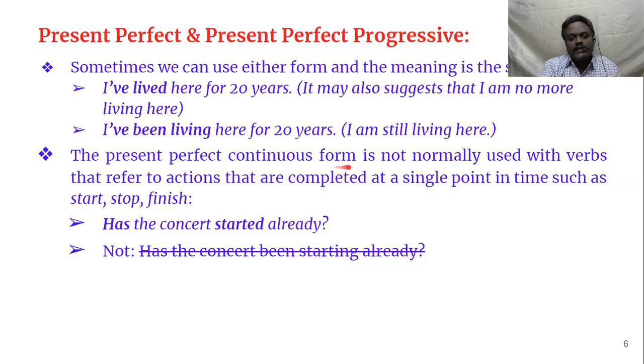The present perfect continuous form is not normally used with verbs that refer to actions that are completed at a single point in time, such as start, stop, finish, because they are not continuous. Start means it starts in a second. Stop means it stops in a second. Finish means it finishes in a second. It's not going to happen for a long time. For example, drive: you cannot drive in a second. Driving is a long activity. Eating is a long activity. Sleeping is a long activity. Talking is a long activity.